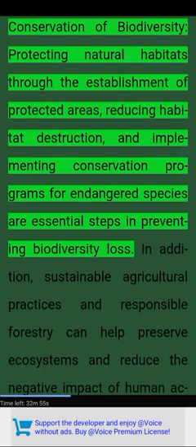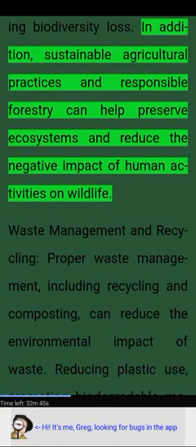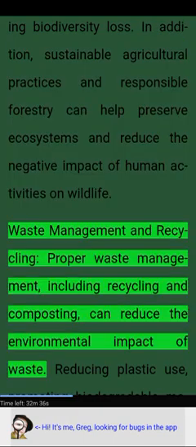Conservation of biodiversity. Protecting natural habitats through the establishment of protected areas, reducing habitat destruction, and implementing conservation programs for endangered species are essential steps in preventing biodiversity loss. In addition, sustainable agricultural practices and responsible forestry can help preserve ecosystems and reduce the negative impact of human activities on wildlife.